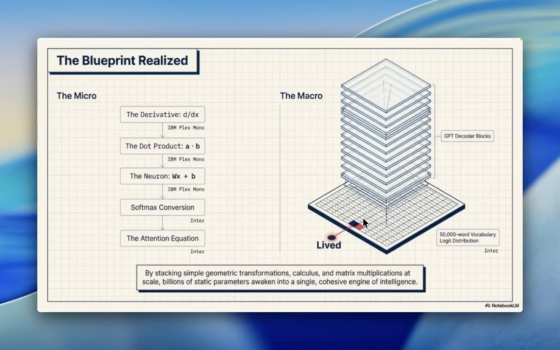The blueprint. So you have the derivative dy/dx, then you have the dot product which is a times b, then you have the neuron which is wx plus b, then you have a softmax conversion, then you have the attention equation. The macro, GPT decoder block, 50,000 word vocabulary logit distribution: by stacking simple geometric transformation calculations and matrix multiplication at scale, billions of static parameters again in a single engine of intelligence.